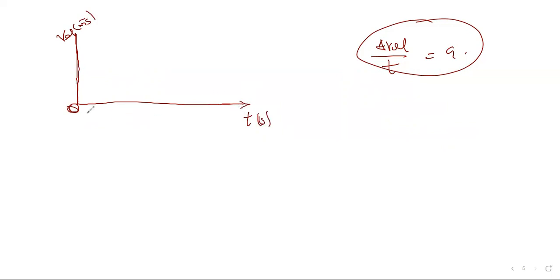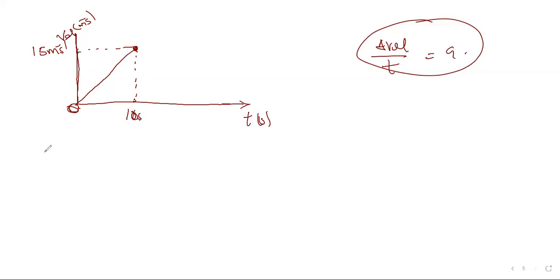All right, so if you have this, it starts from here. Okay, so that shows that, let's assume this place here is 15 meters per second. So when the body reaches this place, that shows that it is using the speed of 15 meters per second, and there will be a particular time associated with this. Let's say this is 10 seconds. That shows that a body starts from rest and accelerates until its speed becomes 15 meters per second in 10 seconds.